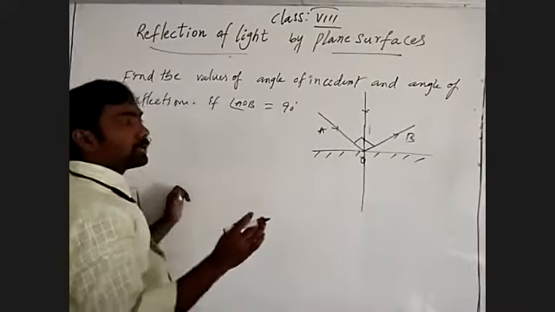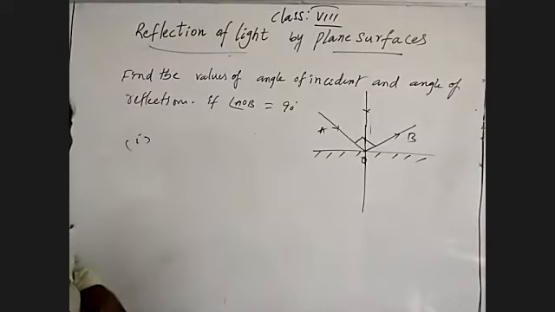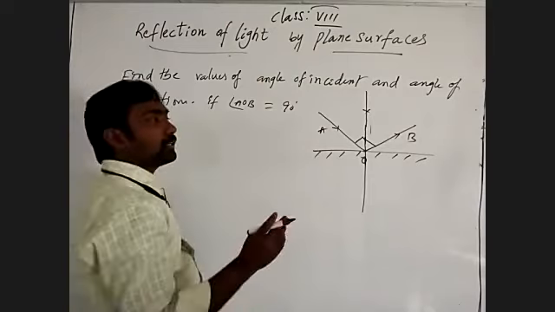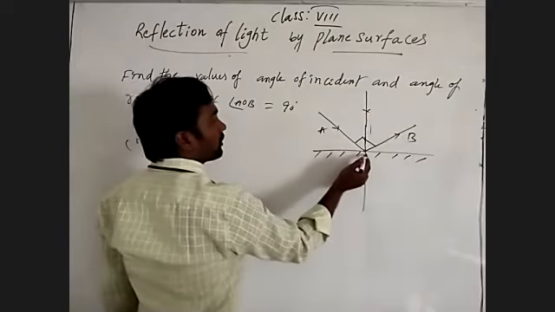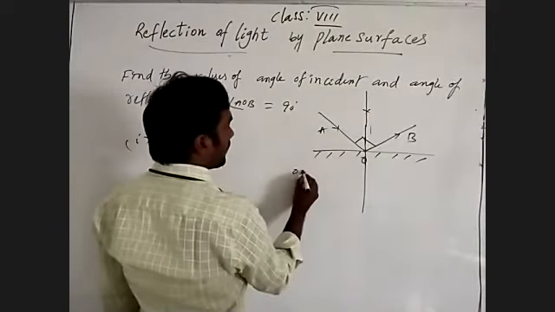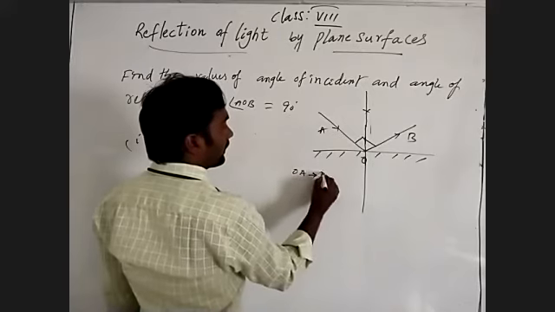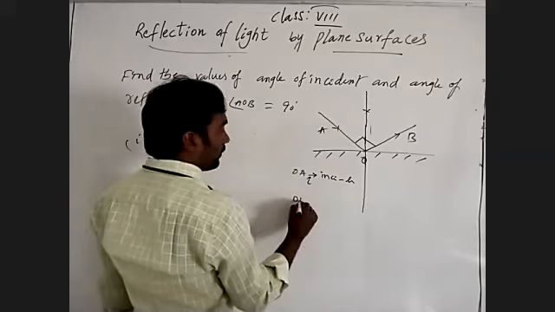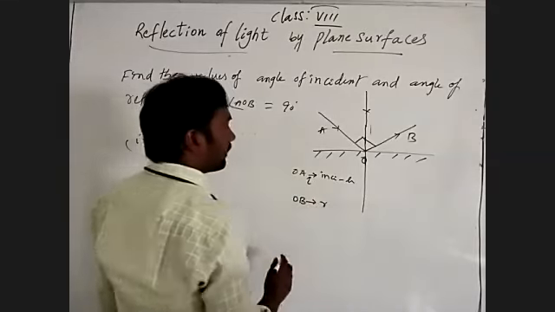Which arrow mark shows coming towards the plane mirror, that is the incident light ray. Which is moving away from the plane mirror, that is the reflected light ray. So OA is the incident light ray, and OB is the reflected light ray.